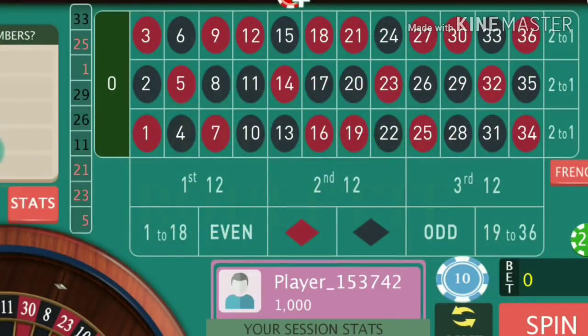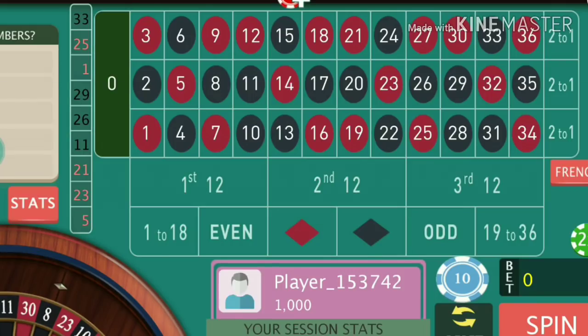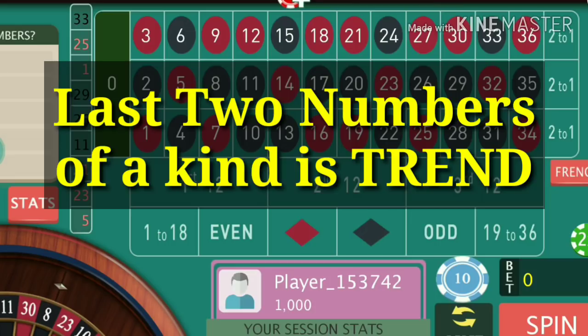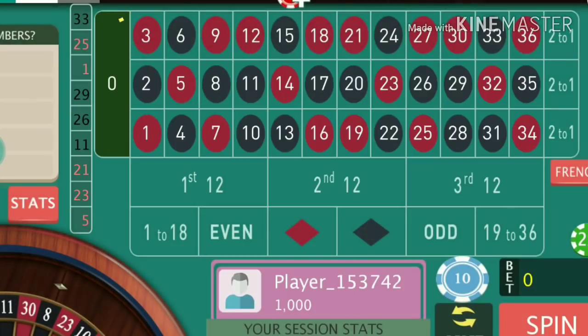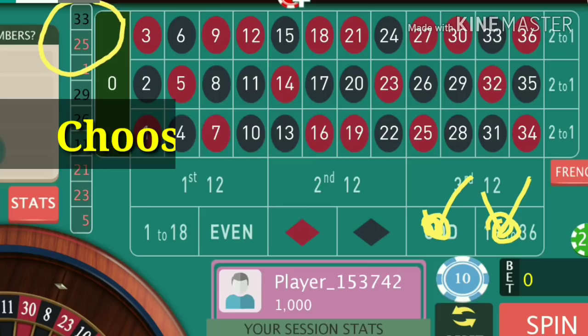It's man's life roulette. Today we will bet with the trend. So what is the trend? The trend is two numbers with the same kind. Suppose, look at here, the last two numbers both are odd numbers. So this is the trend. And if you look closely at those two numbers, you can also find that both are bigger numbers. So these two places define the trend of the system.